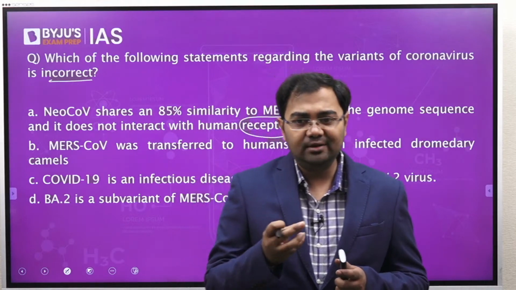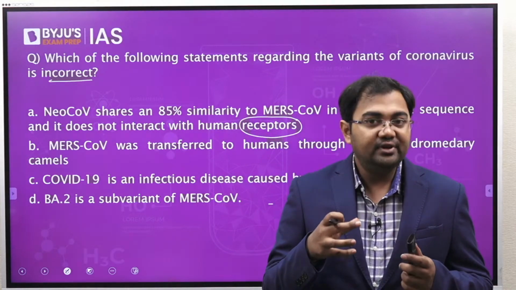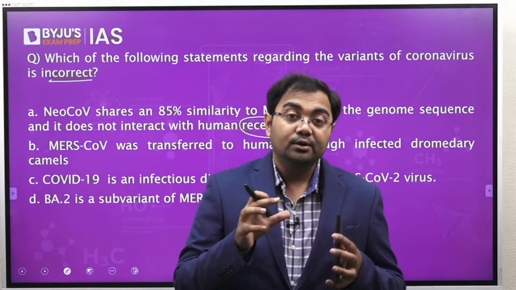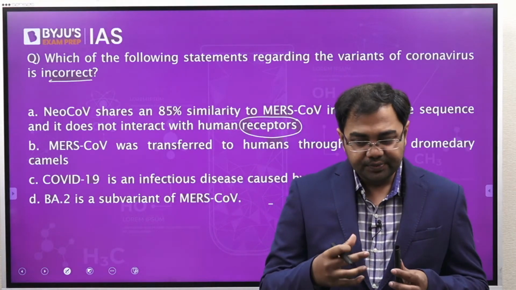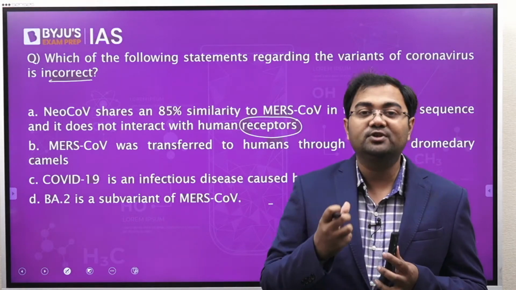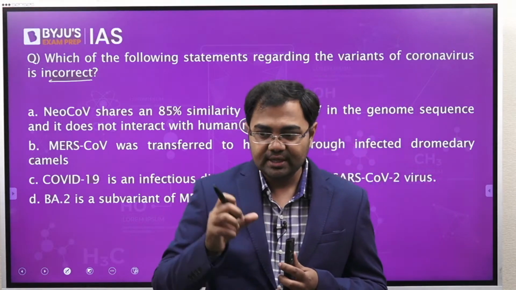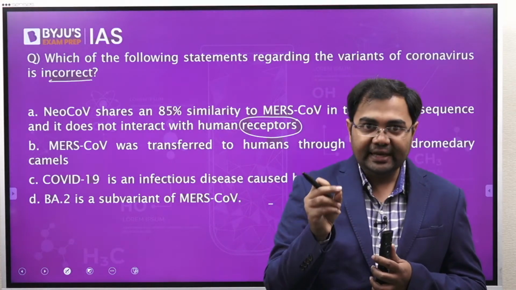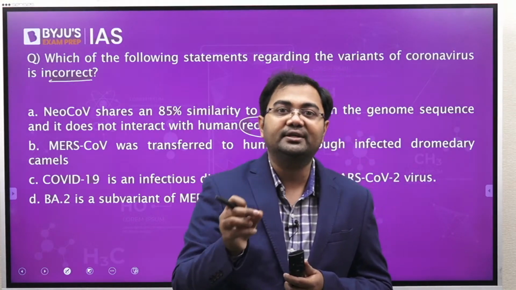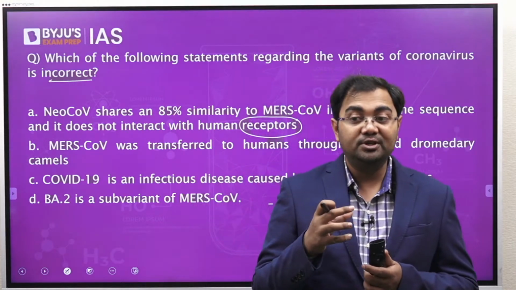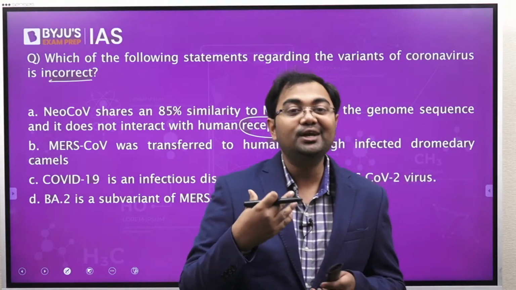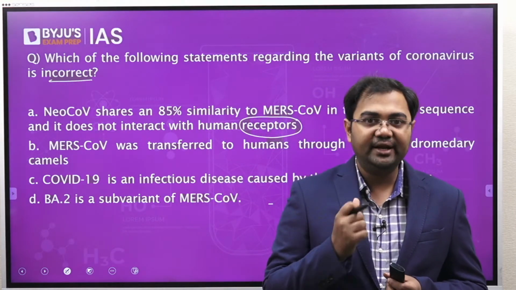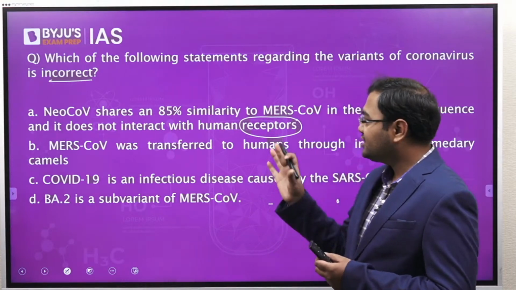Because what happens is that we have receptors. When we talk about human receptors, something we discussed in one of the earlier questions as well, these receptors receive the proteins, they bind the proteins. So any antigen that comes into the body would attack the receptors. If these human receptors coordinate with the virus, then the virus might infect the human. But in general that does not happen.